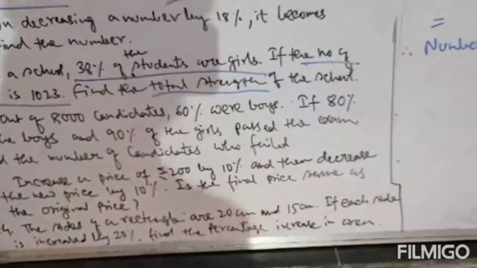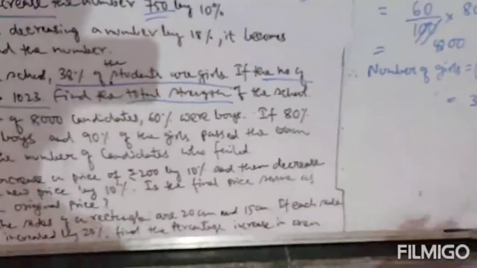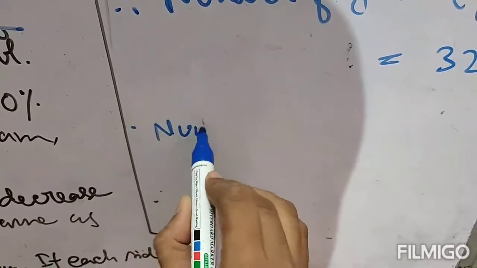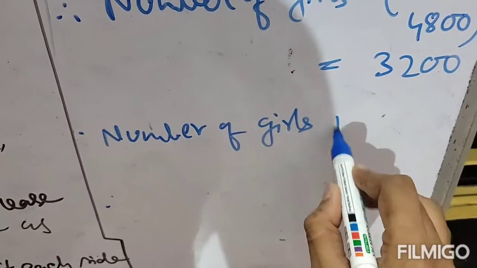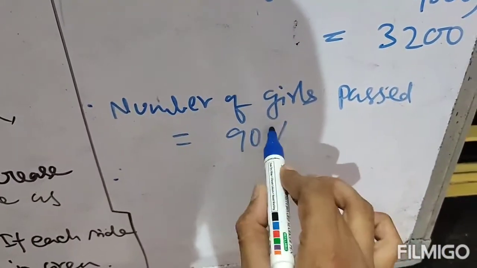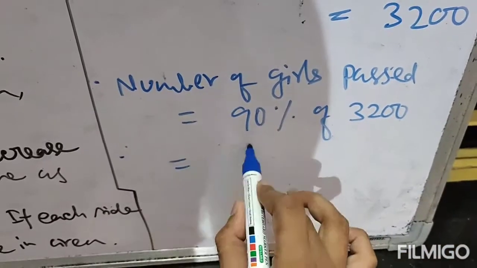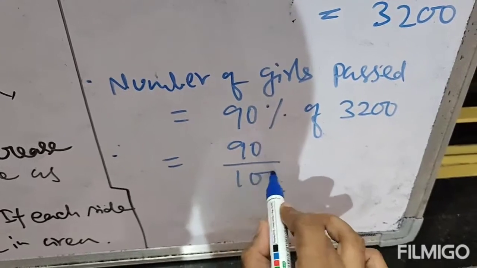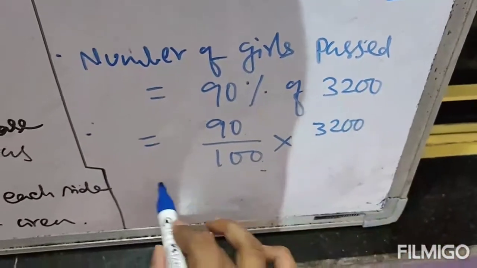The next line says 90% of the girls passed. The number of girls is 3,200 and out of 3,200, 90% girls passed. So find the number of girls passed in the same way: 90% of 3,200. 90% means 90 by 100, of means multiply, 3,200.